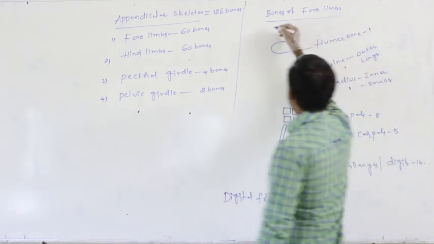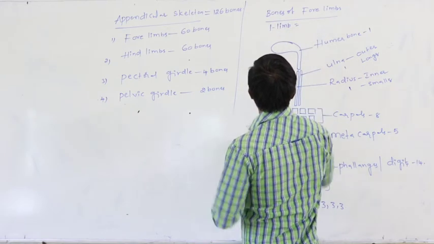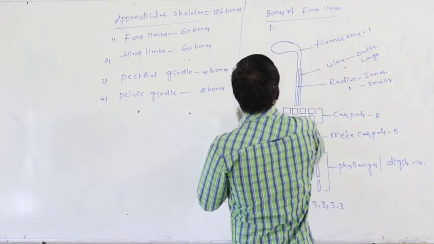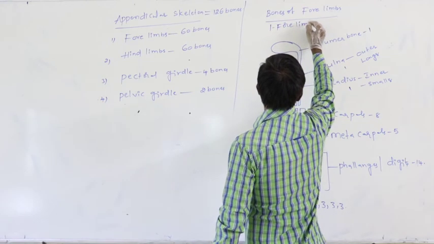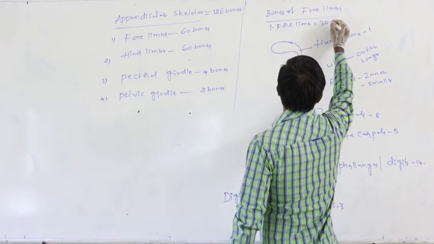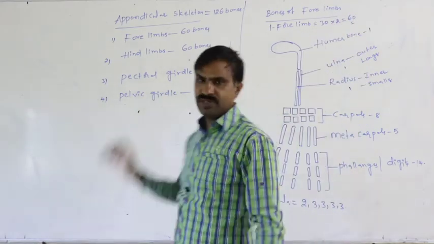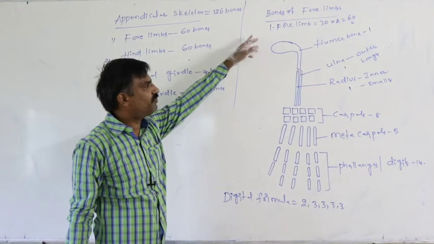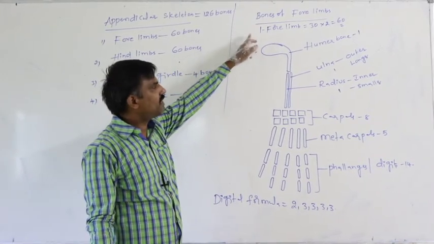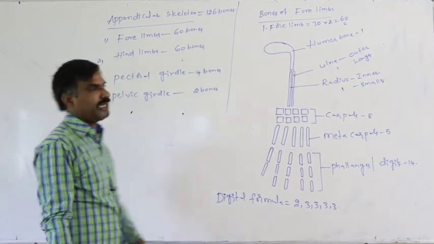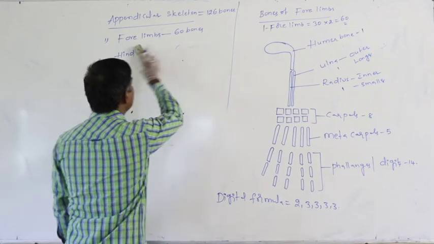Totally in one forelimb they are 30. On 2 sides totally there are 60 bones. In one side of the forelimb they are 30, in both sides they are totally 60 in number.